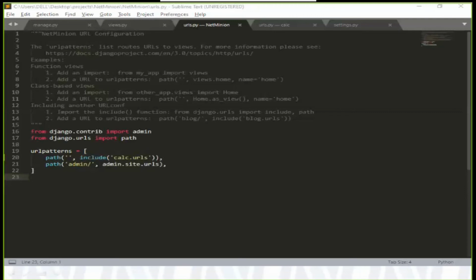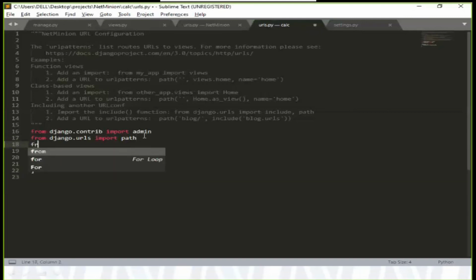So for that, what we need to do is create a URL file for your app. Okay, so this is my app. Here I need to create each and everything. Here I need to do a couple of changes, right? Like I need to write down.